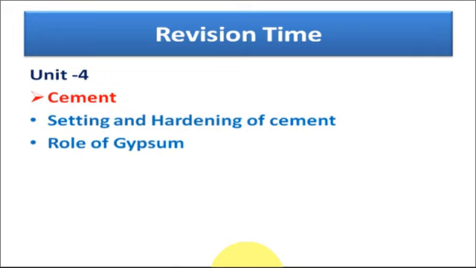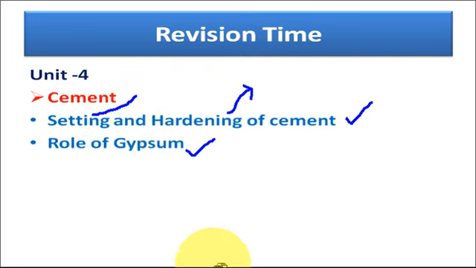So now it is time for the revision. What we have discussed in today's class. In today's class we have discussed two important topics. One is the setting and hardening of cement, and the second one is the role of gypsum. For the initial setting, the initial gel formation reactions are responsible, while for the hardening, crystallization and the formation of tobermorite gel are the important reactions.